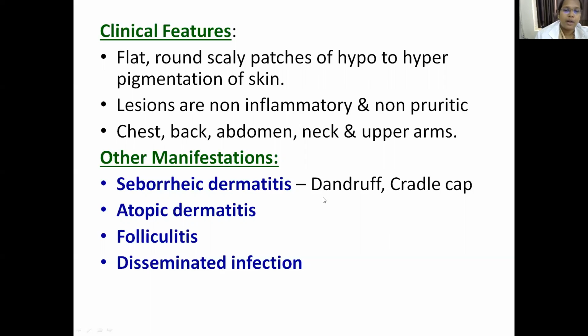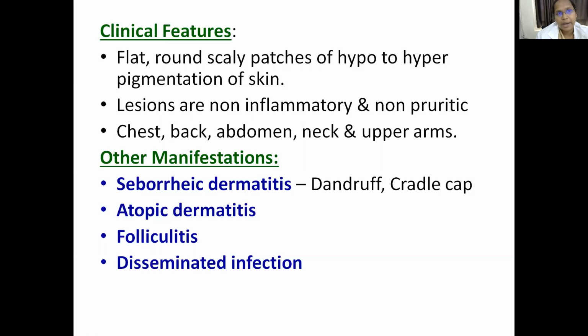Out of 10 people, at least 5 will have the problem of dandruff. This is an erythematous, pruritic, scaly lesion produced on the surface of your skin, which you call dandruff, mostly affecting the scalp. Cradle cap is usually seen in babies. Dandruff is seen in adults. Then comes atopic dermatitis. We also have folliculitis, and disseminated infections are also produced by Malassezia furfur, which is a rare manifestation.